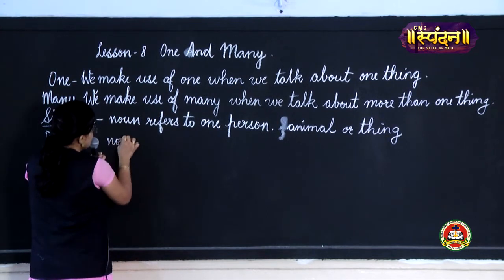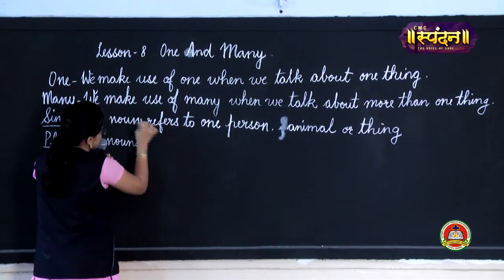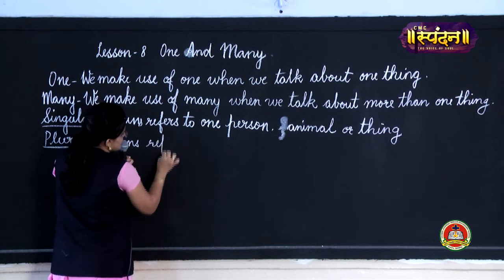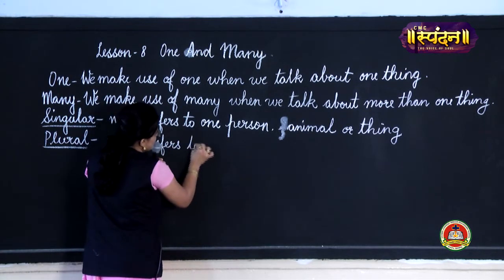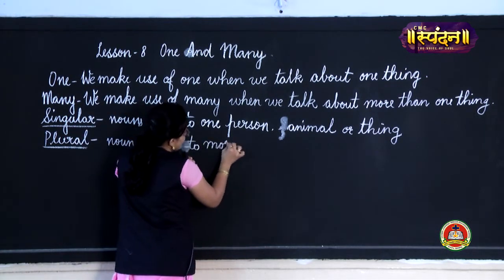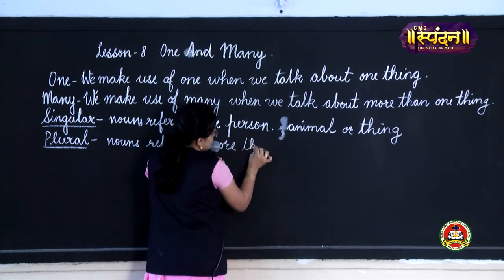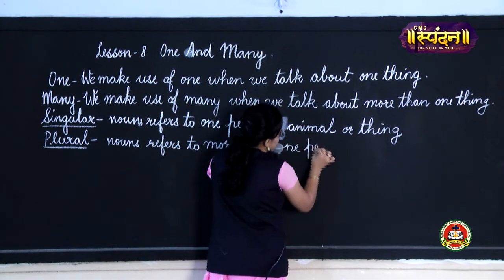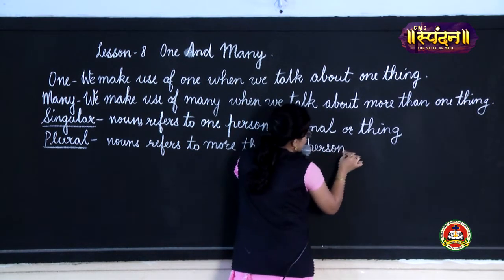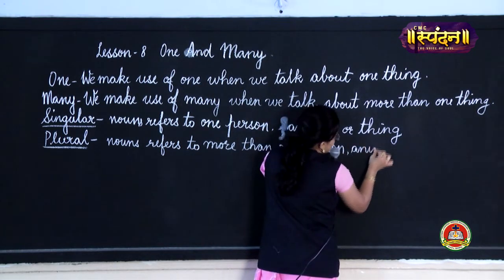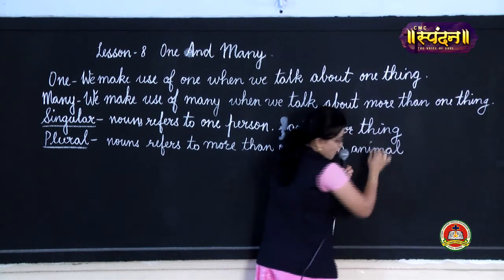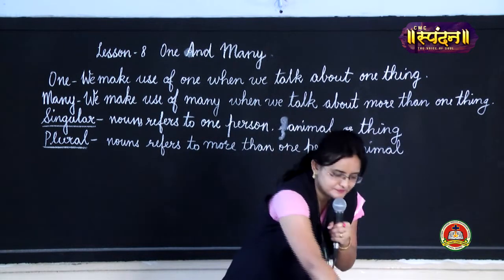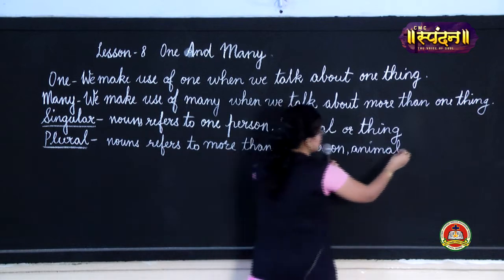When a noun refers to more than one person, animal, or thing. Okay?